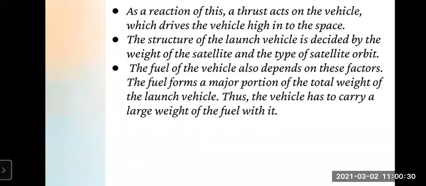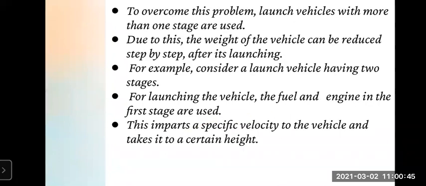Thus, the vehicle has to carry a large weight of the fuel with it. So whatever that launch vehicle is there, most of the weight it carries is only fuel. So it has to carry large weight of the fuel with it. Now to overcome this problem, what they are doing, launch vehicles with more than one stage are used.